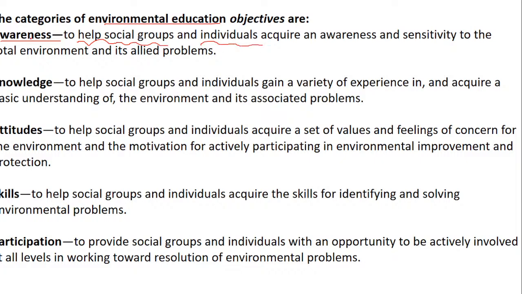Now here, if it is talking about awareness, it is basically awareness of the environment. Awareness talks about social groups and individuals being aware of the environment and its problems. Then knowledge: the social groups and individuals should have an experience and understand the basic things with reference to the environment and its problems. So there has to be a certain amount of knowledge and experience when it comes to the environment and its problems.